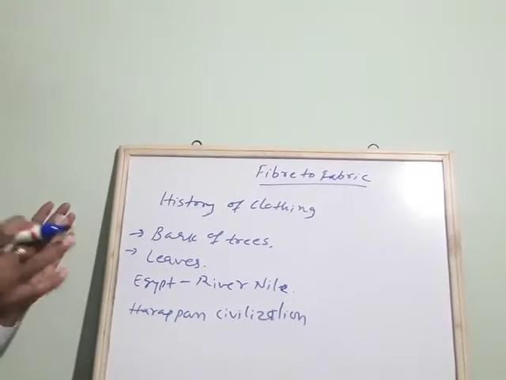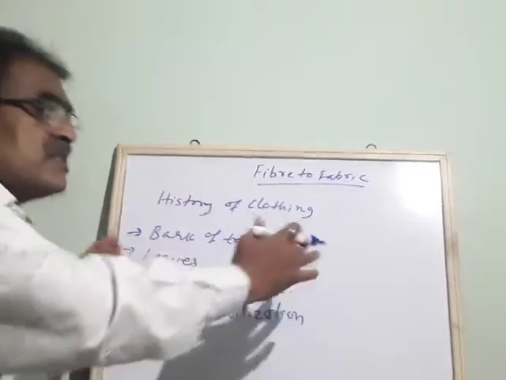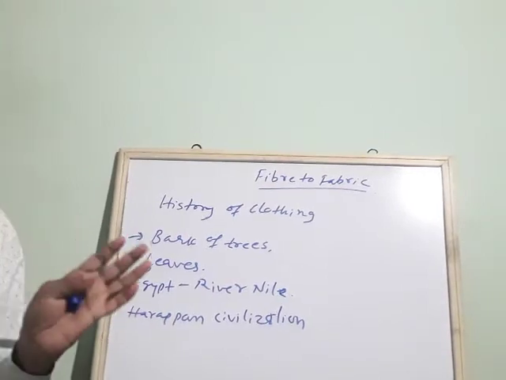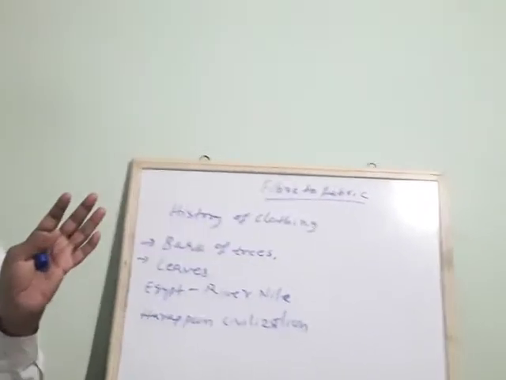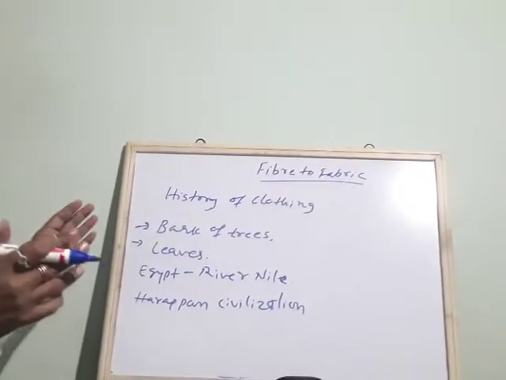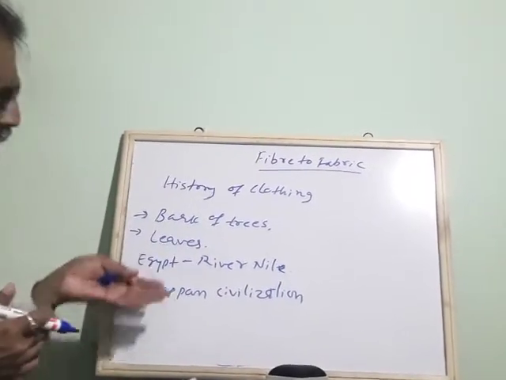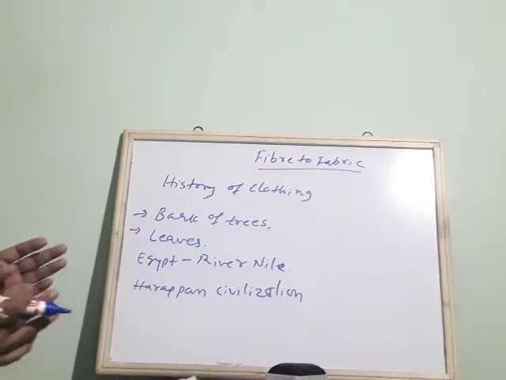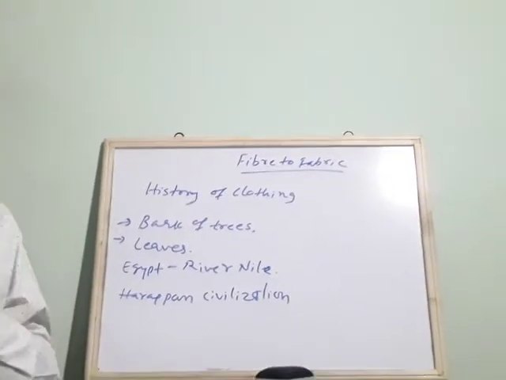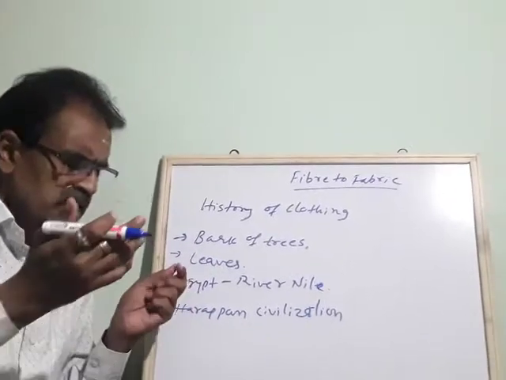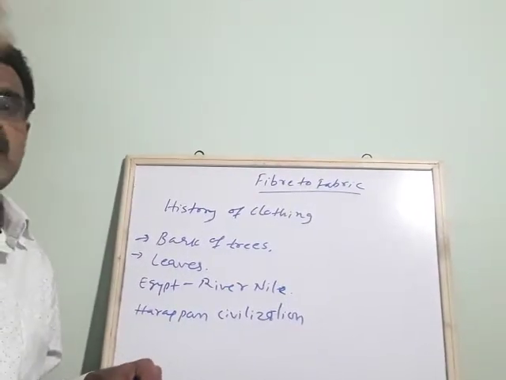When they started settling beside the rivers, they started growing crops, including crops which give clothes also. Gradually they started making clothes, like jute clothes and cotton clothes. It took many years.